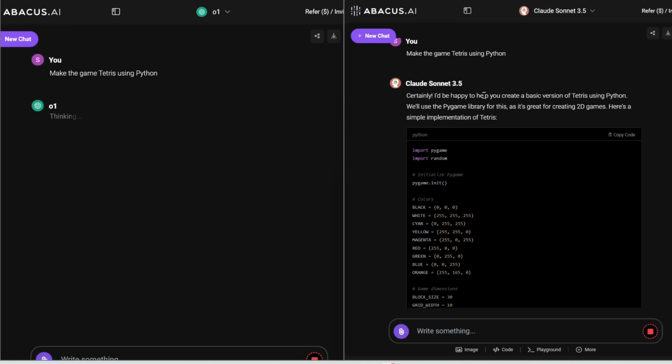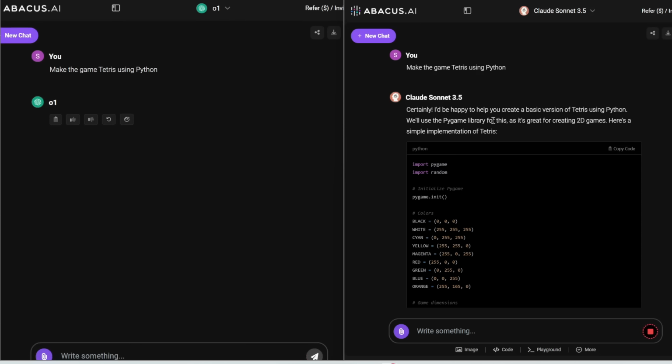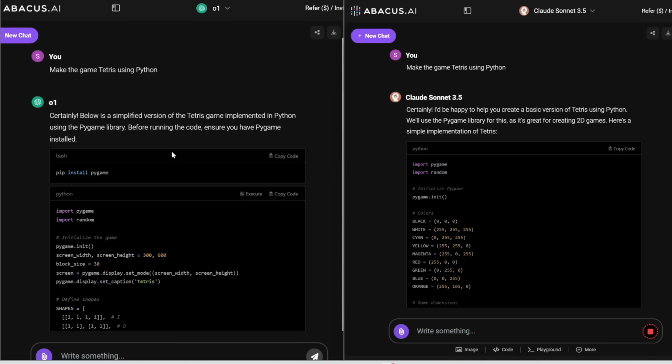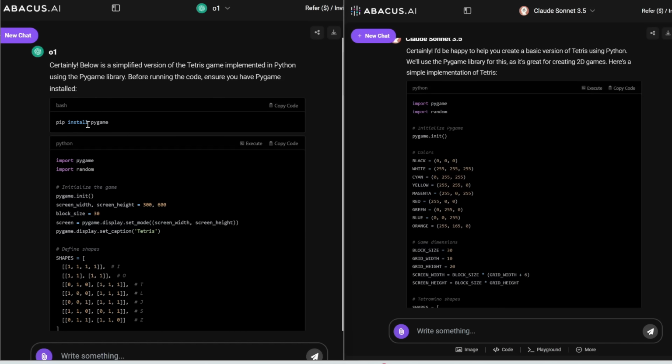Now note that Claude 3.5 Sonnet blurts this out really quickly. And this is what happens for all the chatbots that we use right now. It just blurts out the answer immediately. Whereas for O1, it actually takes some time to think of the answer. So there's a few seconds of delay. I'll talk more about its limitations and when you should and should not use O1 near the end of this video. But anyways, I already like this response a bit more because first it's reminding me to pip install Pygame. Not all users have Pygame installed.